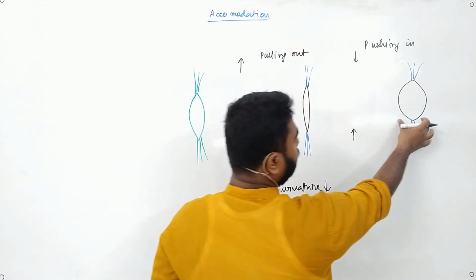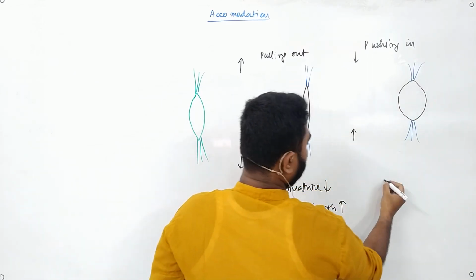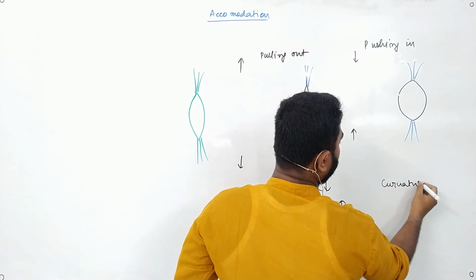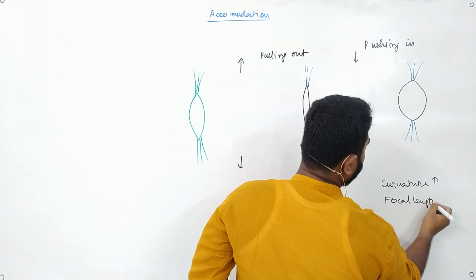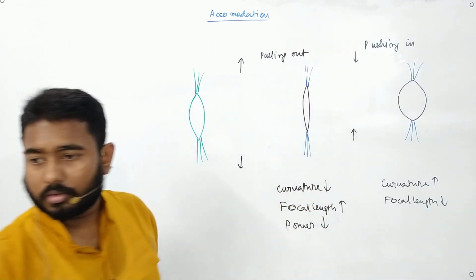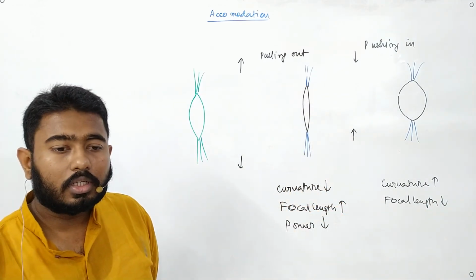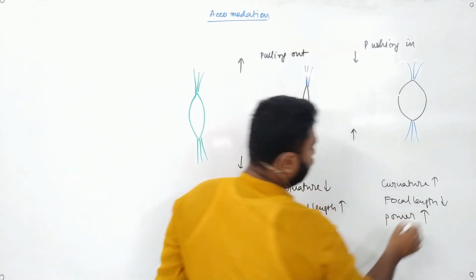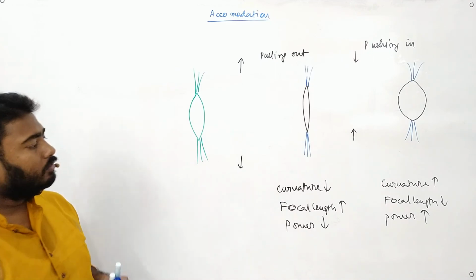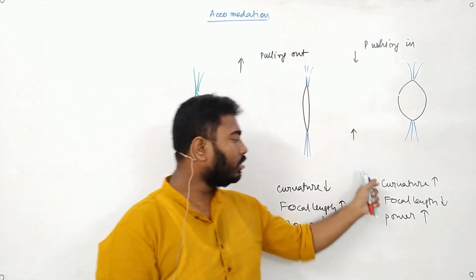Now if the curvature increases, then the focal length will, yes, the focal length will decrease. Okay, focal length will decrease. And what will happen to power? Will the power increase or decrease? It will increase. Yes, the power will increase. Is the concept clear? So the curvature and power are directly related.